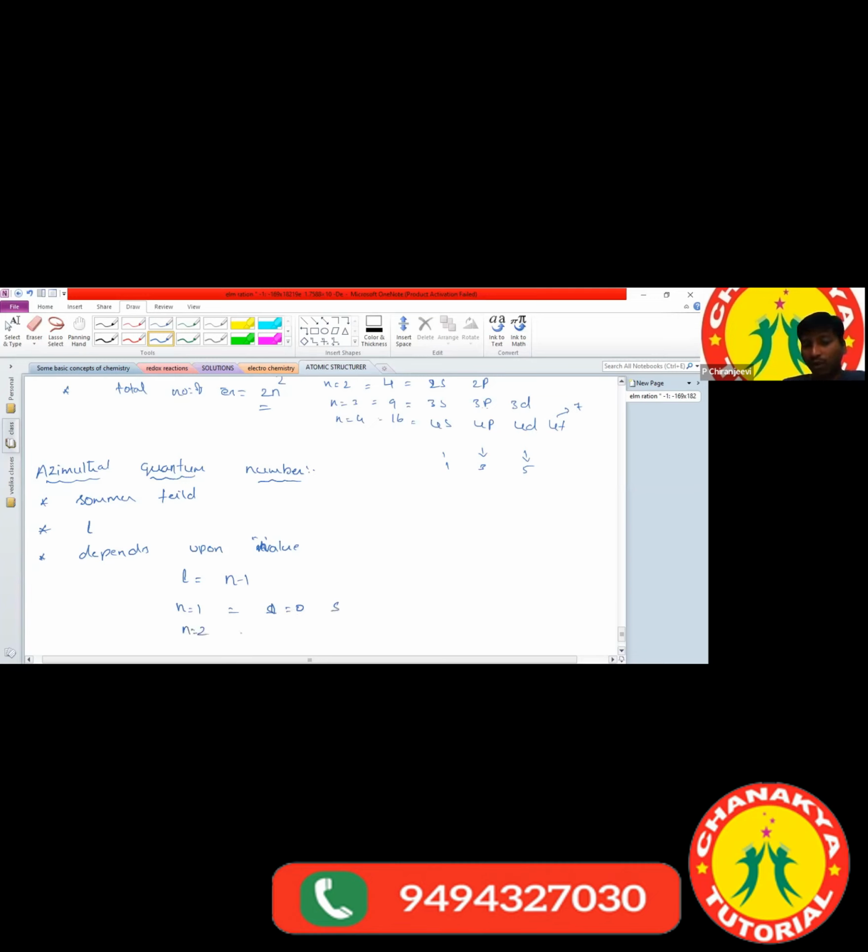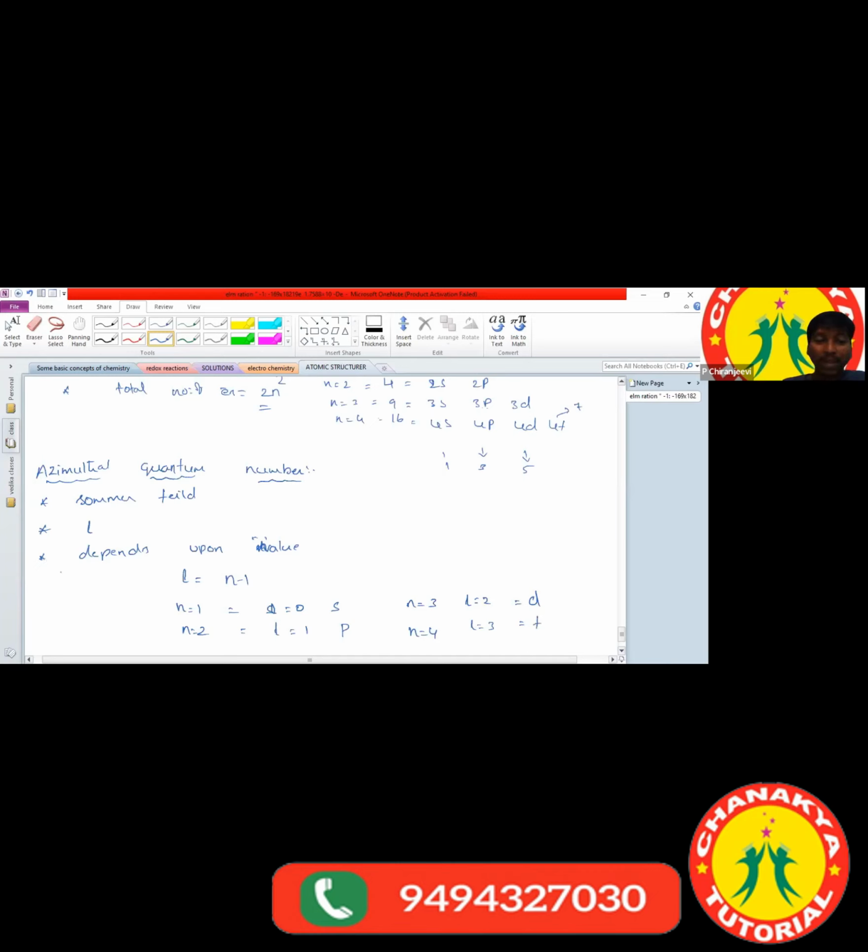If n is equal to 2, then the l value is equal to 1. If l is equal to 1, it represents a p orbital. If n is equal to 3, then the l value is equal to 2. If l is equal to 2, it represents a d orbital. If n is equal to 4, then l is equal to 3, and l equal to 3 represents an f orbital.